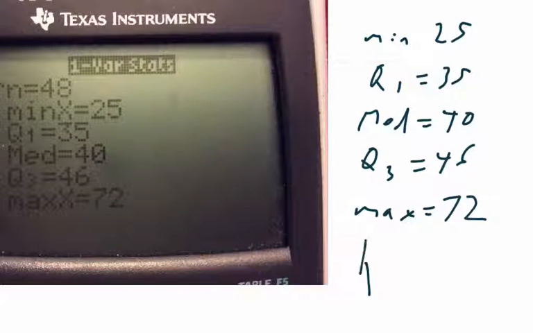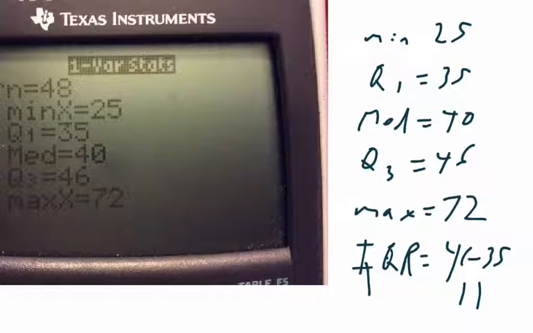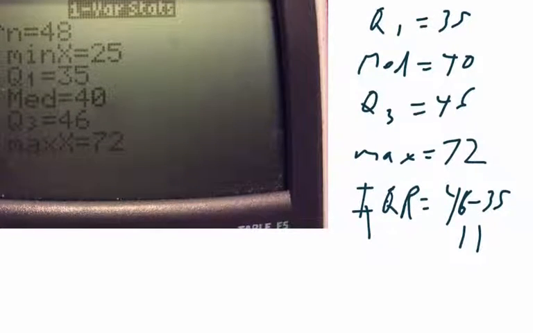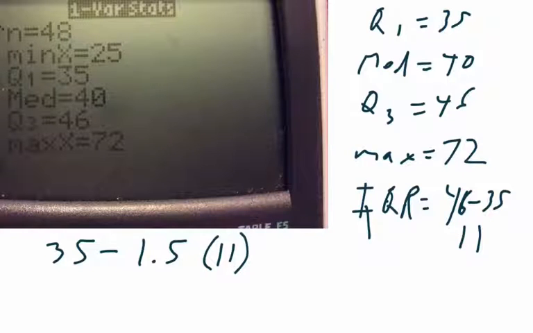Which means that the IQR is equal to 46 minus 35, which is 11. So to see if there's any on the low end, I'm going to do 35 minus 1.5 times 11, and that gives me 18.5.